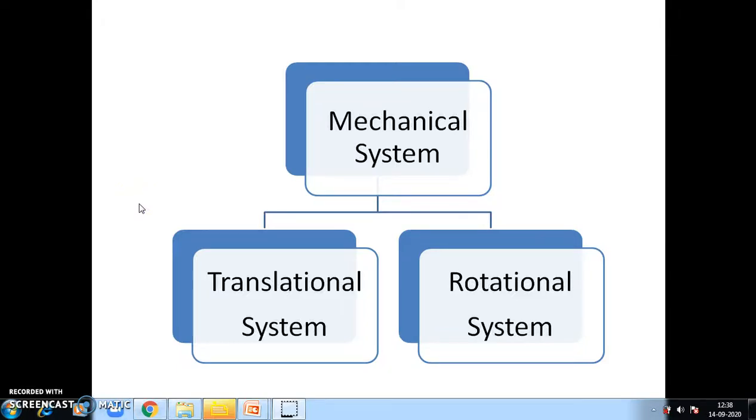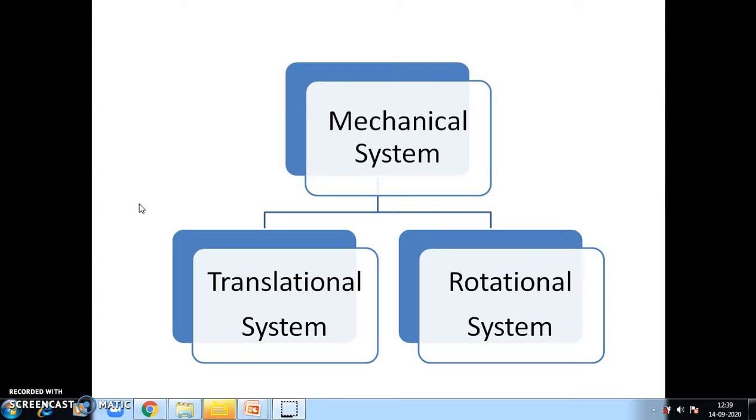So, hello everyone, welcome. We are now going to discuss how physical systems are converted into a physical as well as a mathematical model. Now, what are the steps? The physical systems that we are going to consider now are mechanical systems.